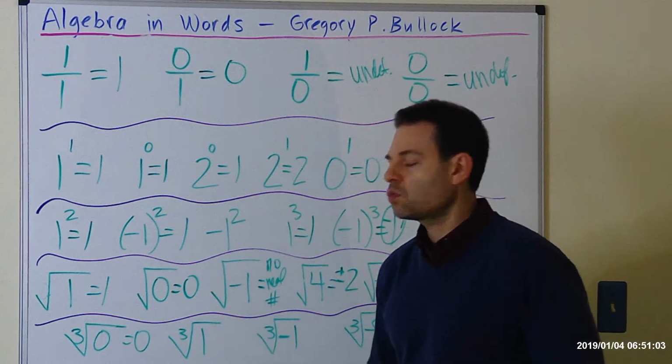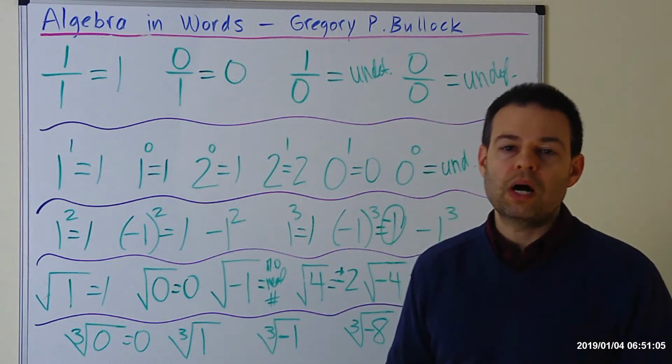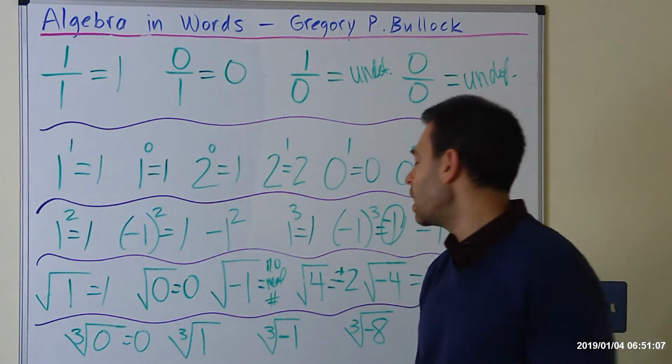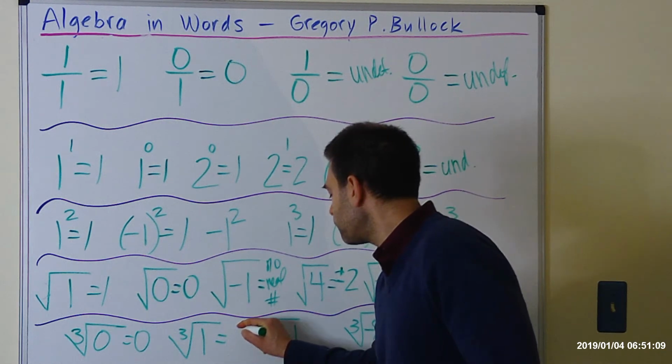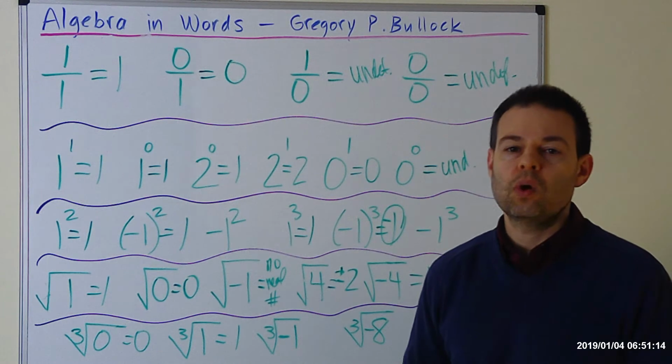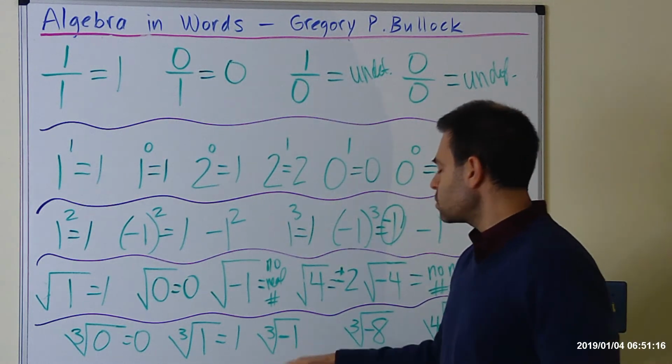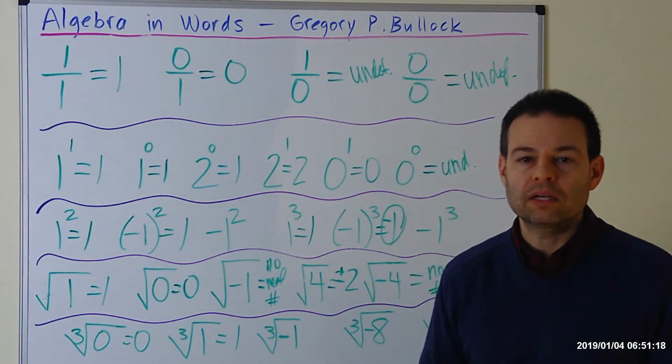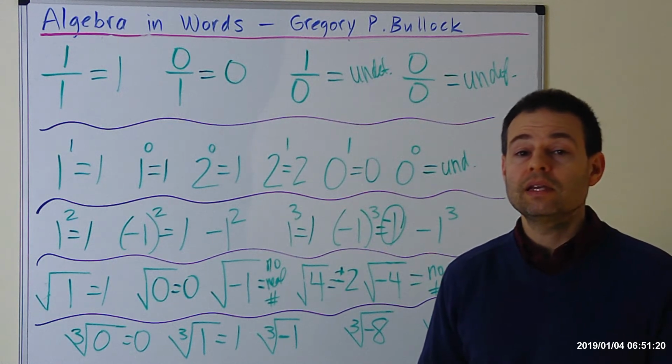Okay, let's go to the next one. The cube root of positive 1 equals positive 1. I'm just going to write 1. The cube root of 1 is positive 1. All right? Let's go to the next one, the cube root of negative 1. And the answer to that is negative 1.